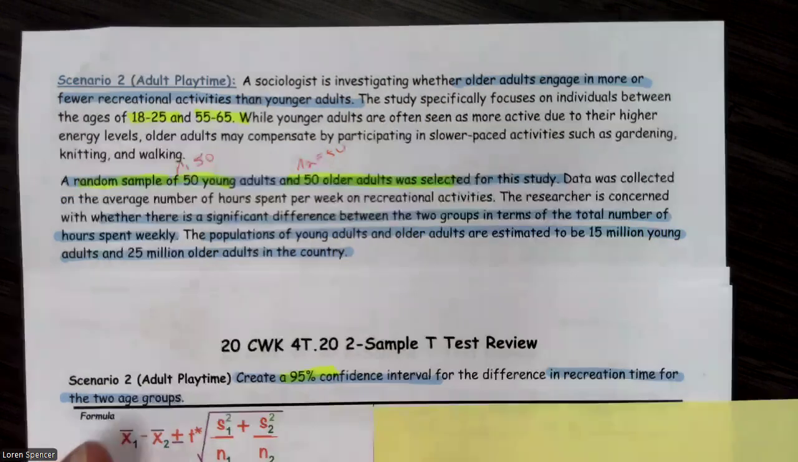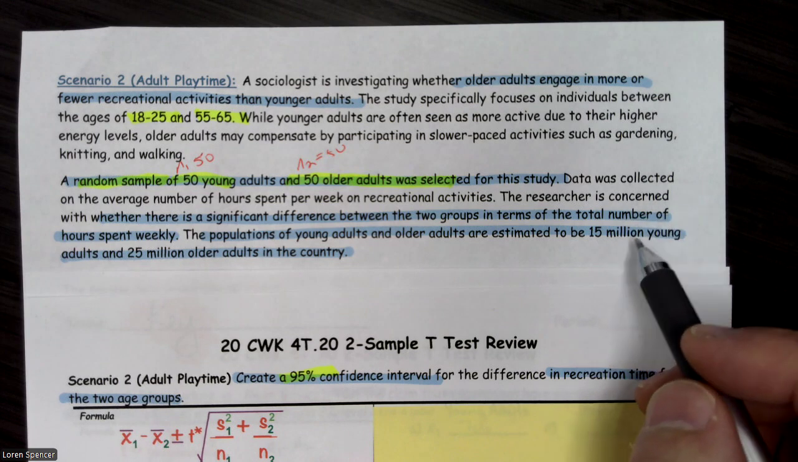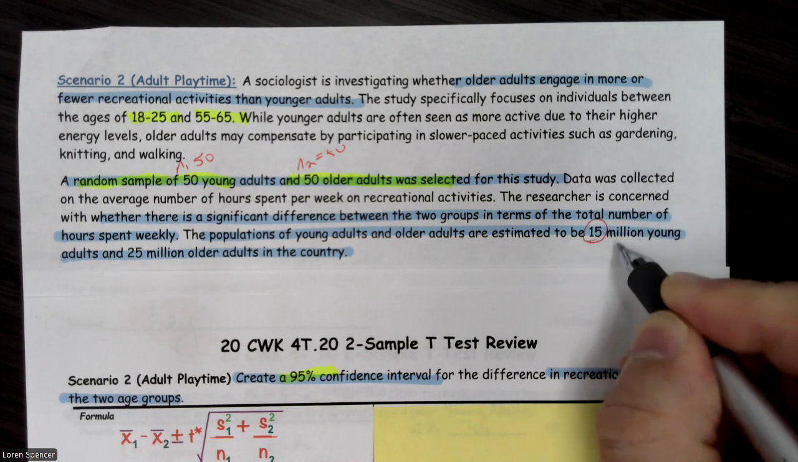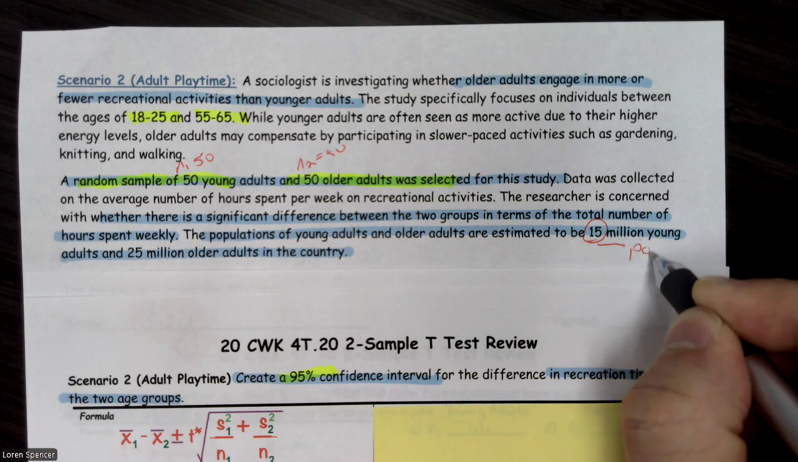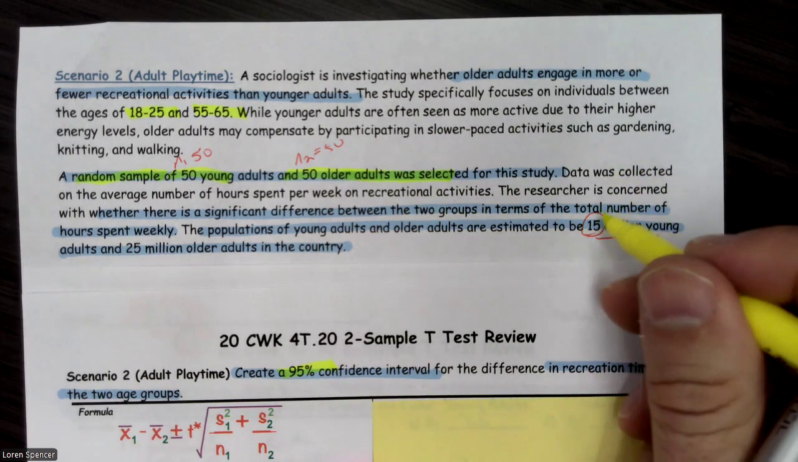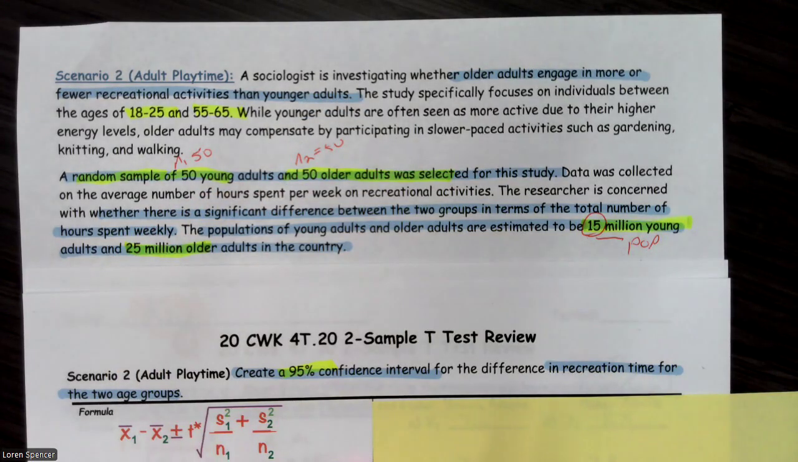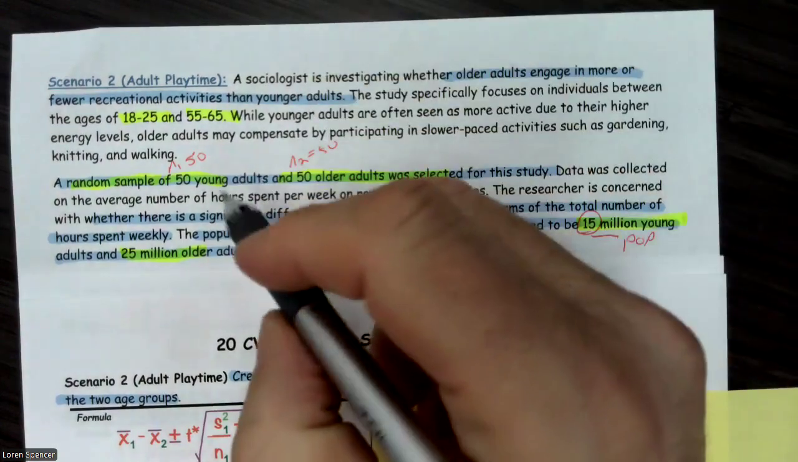The populations of young adults and older adults are estimated to be 15 million young adults. Okay, there's our population for young, the big population, and 25 million older adults. All right, so there is our other population.